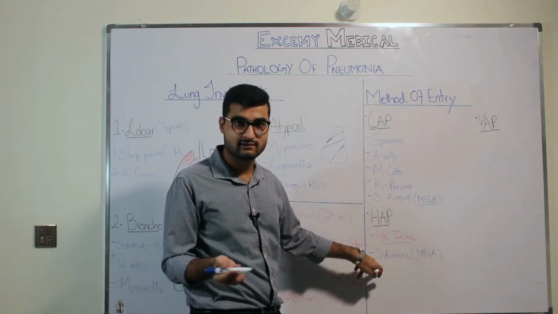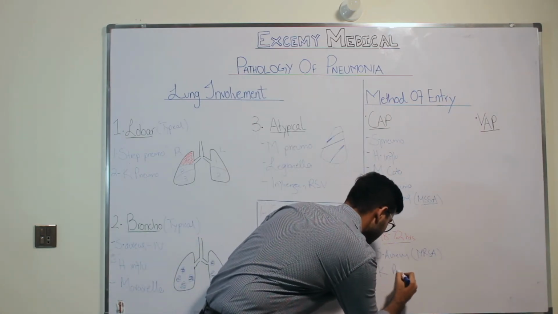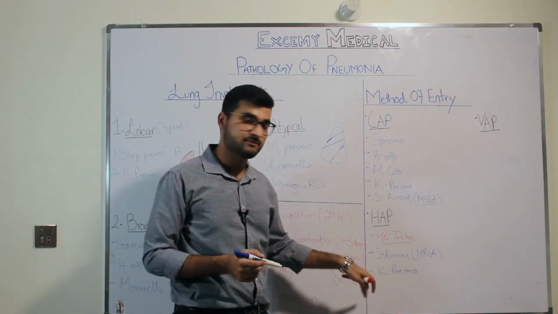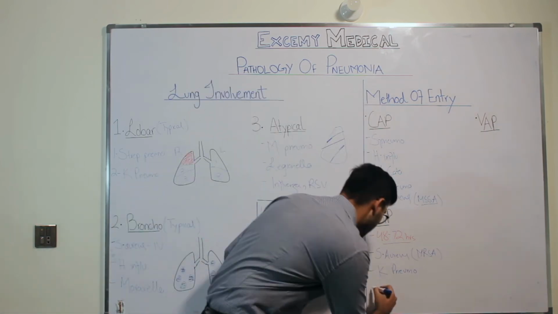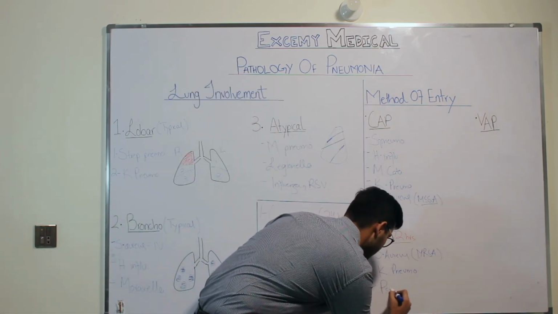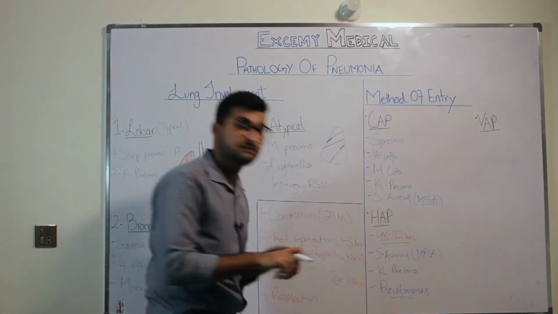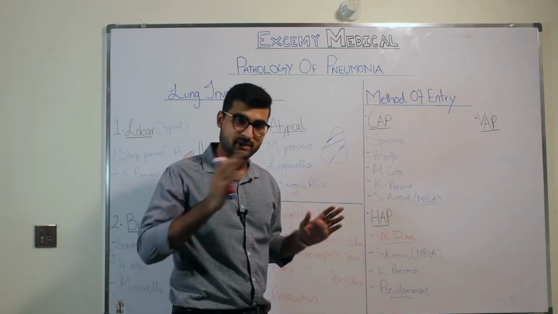Apart from methicillin resistant Staph aureus, what other organisms will you have? You have Klebsiella. Klebsiella is also present in community acquired pneumonia, but you can also get Klebsiella in a hospital setting, hence I mentioned it. Apart from Klebsiella, you will have Pseudomonas. Pseudomonas aeruginosa is very common. It happens in a hospital setting.